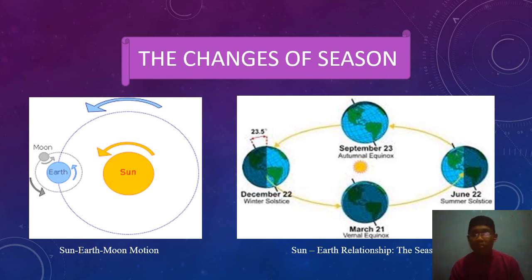So the difference between solstice and equinox is the amount of day and night. In the equinox, they will have equal day and night in that place. But in the solstice, depending on the place, if it is summer, they will have a long day, while during the winter, they will have a long night.